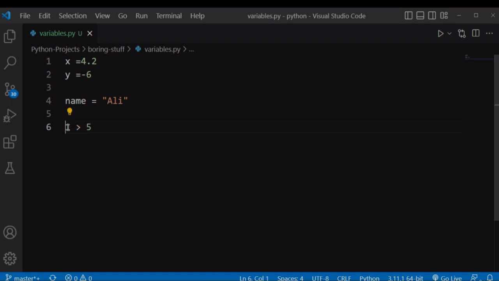And let's say we stored whatever this condition evaluates to in a variable called a, and try to print that variable a, and run our file.